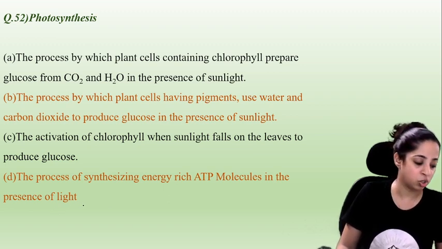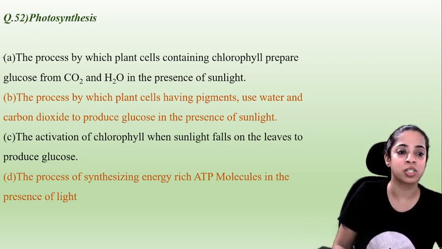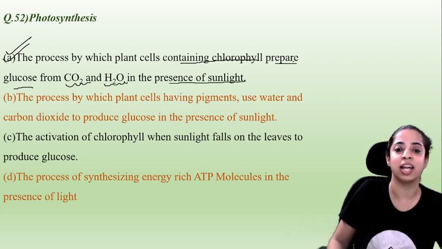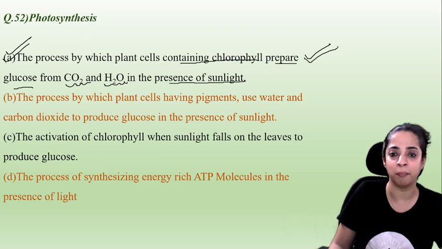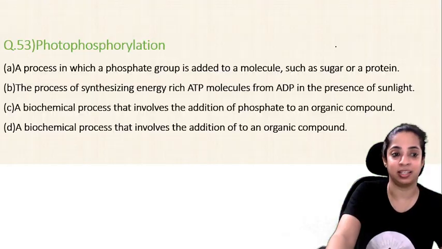Try to answer this quickly. I'm waiting for you. Yes, it is A. The process by which plant cells containing chlorophyll prepare glucose from CO2 and water in the presence of sunlight. This is the complete explanation of photosynthesis, so option A is correct.